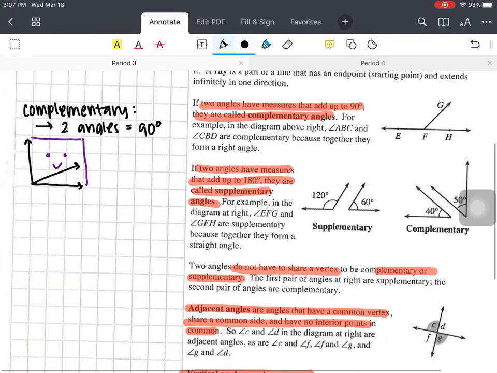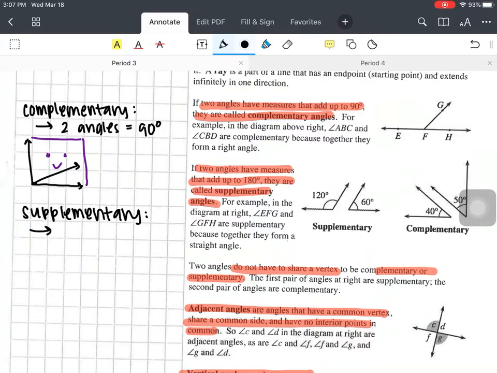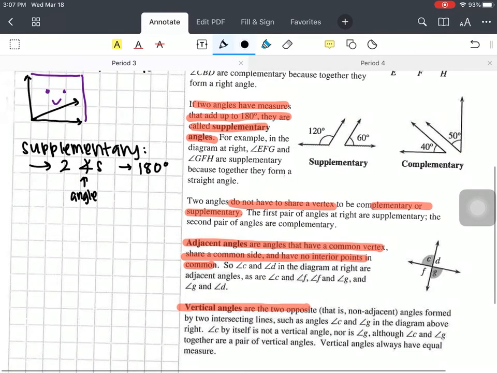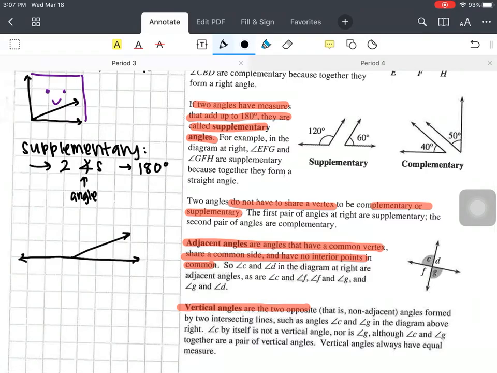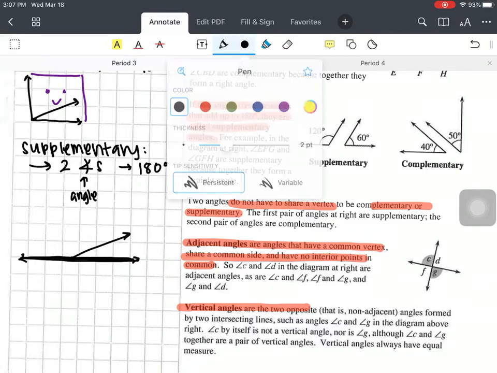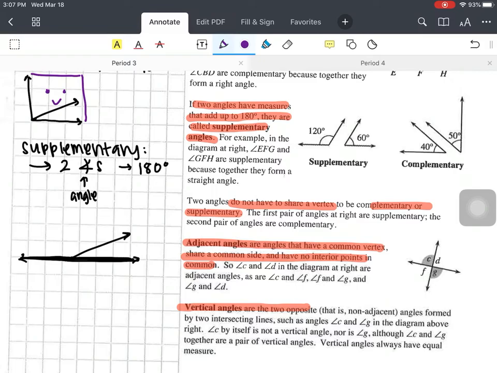Okay, supplementary. Supplementary. These are 2 angles, right? So this is the angle symbol that add up to 180 degrees. The way that my geometry teacher in 9th grade, Miss Fletcher, taught us this was, here's my straight angle, 180 degrees. I've got 2 angles that form that. And she says, when you have supplementary angles, then you eat supper on a dinner table.